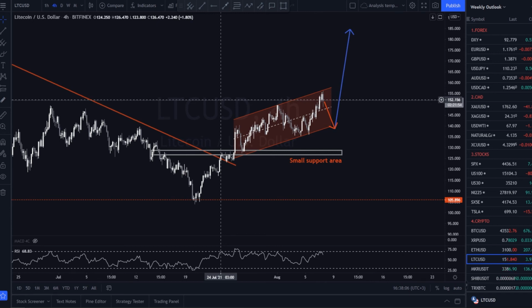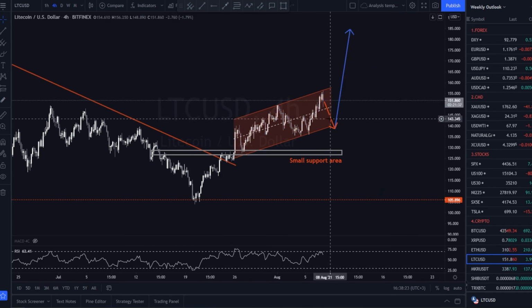From a technical perspective, Litecoin is making what seems to be an ascending channel. For this pair, we give a high probability for a bullish move after this consolidation is over. We advise caution as the price could fall to the $135 level or reach the small support area before continuing to the upside.